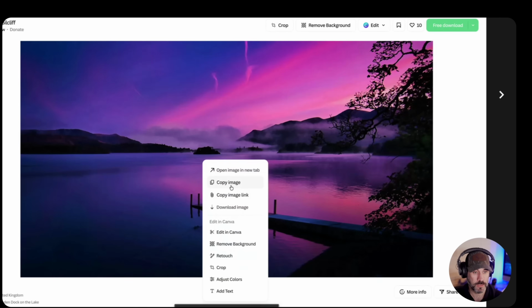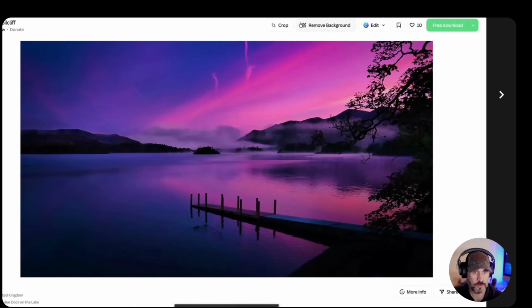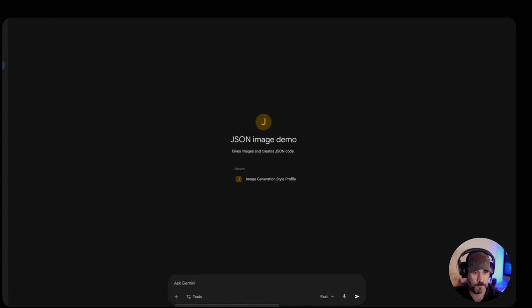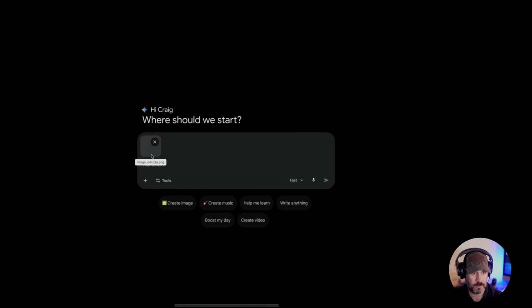I'm just going to right click. I'm going to say copy image. We don't have to actually download it this time, right? So I'm going to just close this out. I'm going to go over to Gemini. Now I'm in Gemini right now. I'm going to go to a new chat. I'm actually just going to paste this in here.